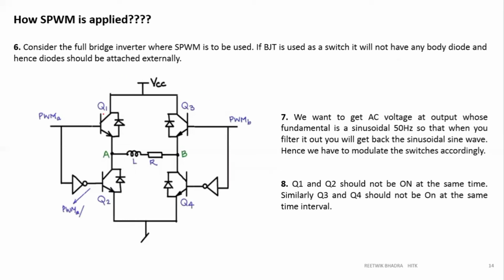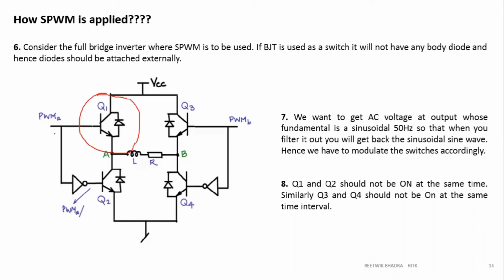As I was telling, Q1 and Q2 belong to the same leg, and Q3 and Q4 belong to the same leg. So these two switches cannot be turned on at the same time, because it will short circuit my source. So whenever this pulse PWM A is given to Q1, the NOT of the pulse, the opposite, is given to Q2.